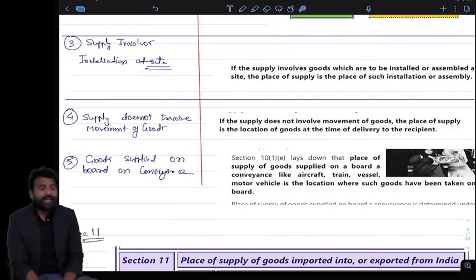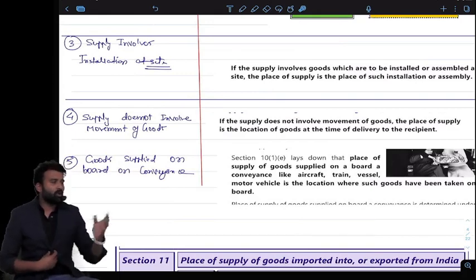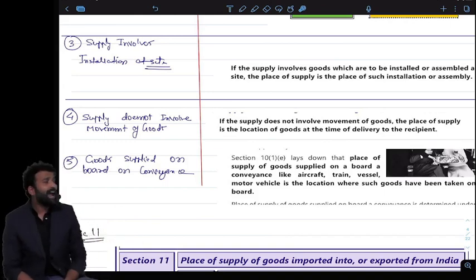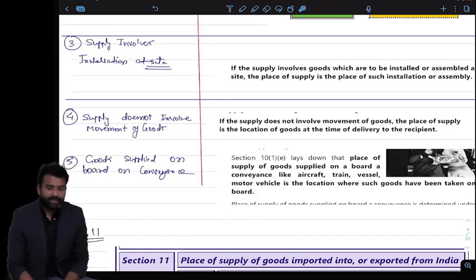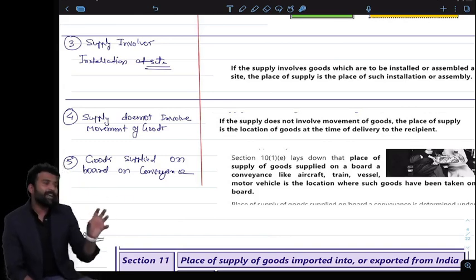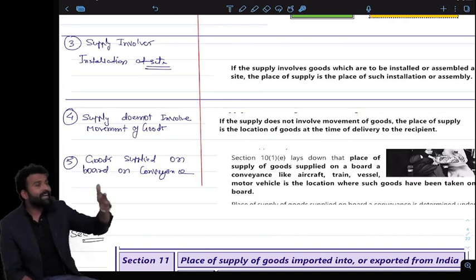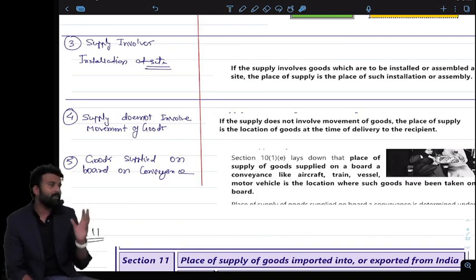When the goods are supplied on board a conveyance, like in an IndiGo flight, many times when we are going in the IndiGo flight, the air hostess markets a lot of goods: we are selling power banks, pillows, this and that in the flight. So for example, a rich guy just bought a pillow on board in the flight only. Now the question arises, what is the place of supply? Because now the flight is airborne. Exactly where the transaction happened, nobody knows. Where the delivery happened, nobody knows, because the flight was airborne. So what will be the place of supply?